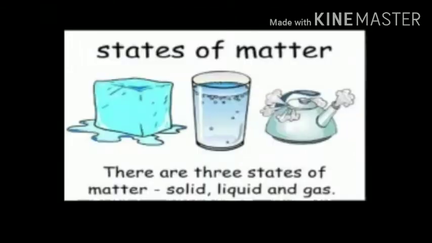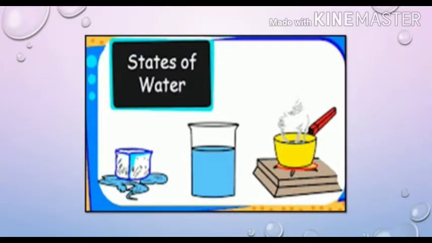There are three states of matter: solid, liquid, and gas. Water is found in nature in three states: solid, liquid, and gaseous. When water is in ice form, it is in solid state. Water in its ordinary state is liquid.